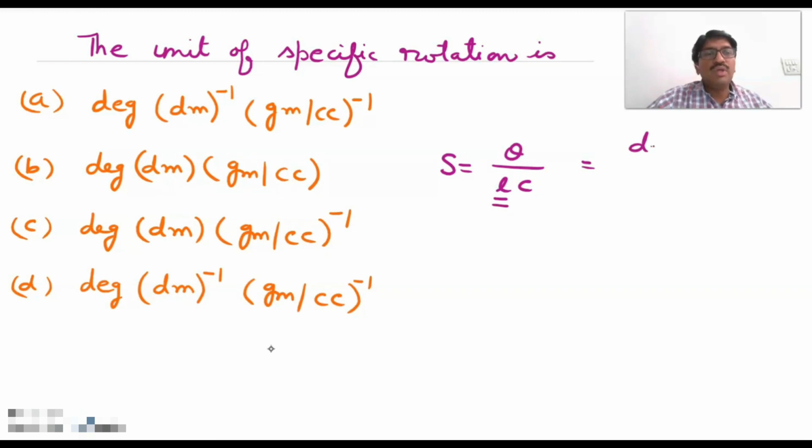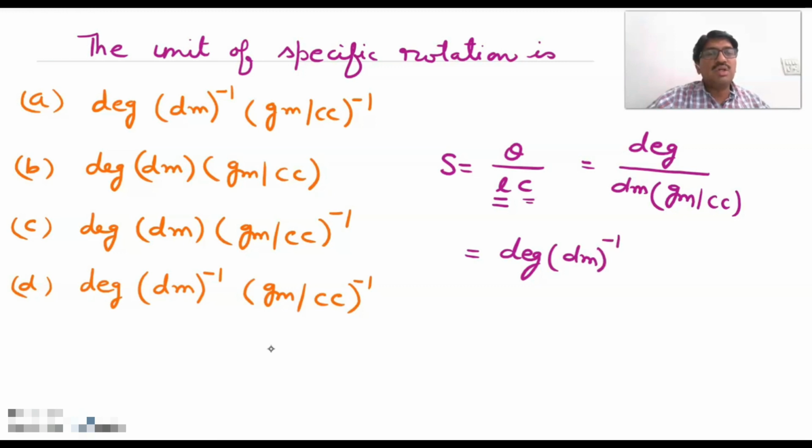The unit of theta is degree, length is decimeter, and the unit of c is gram per cc, so we can write degree decimeter to the power -1 and gram per cc to the power -1. By the help of this formula, we can see that option A should be right.